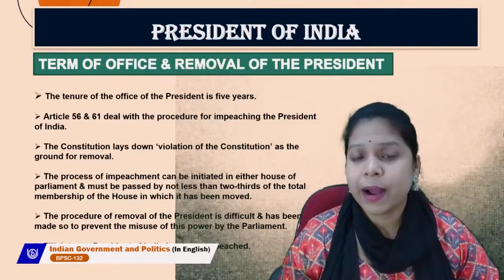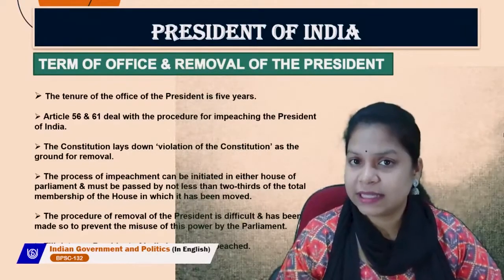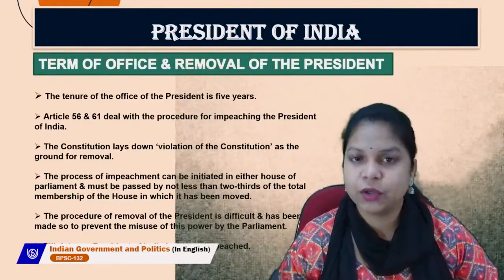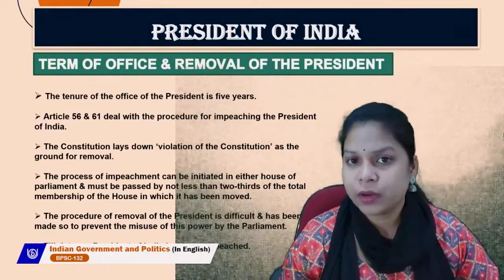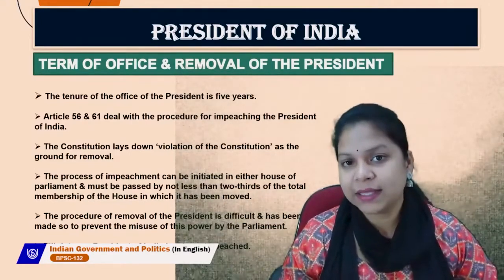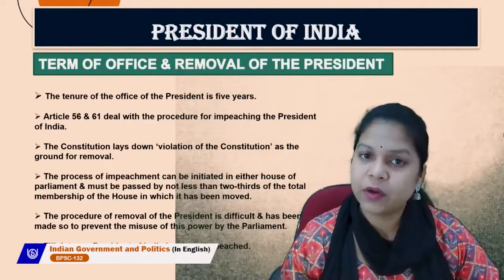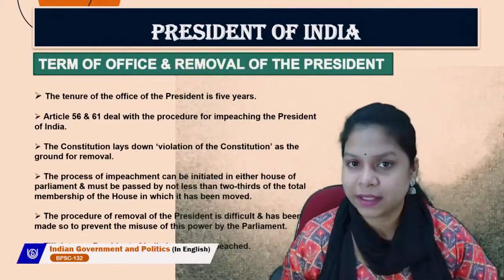Whereas in a parliamentary form of government, the executive is decided by the legislature. So the legislature has the power to create the executive, and the executive is accountable to the legislature because it is the legislature that created the executive.